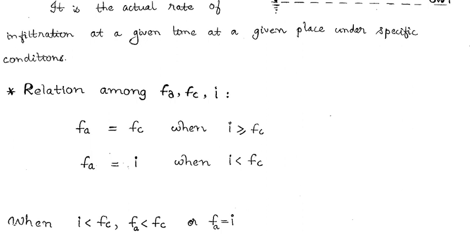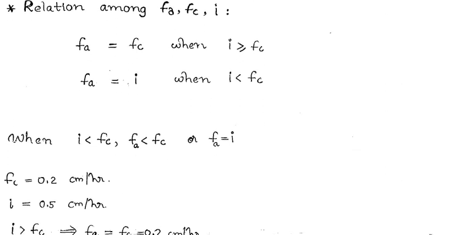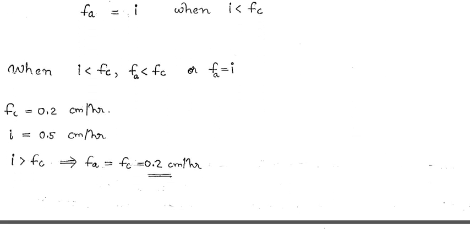And if the intensity is less than Fc, the actual infiltration is equal to whatever intensity of rainfall occurred, and we will consider that. So these are the problems that are given based on that.